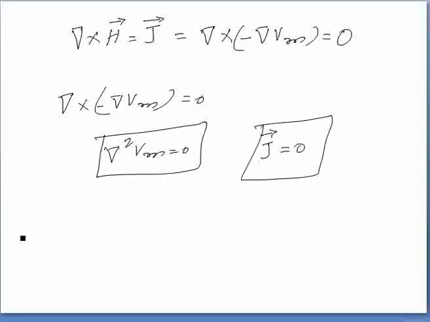We know that for the magnetostatic field, del dot B is equal to 0, because monopoles are not possible. In order to satisfy this equation, we can define the vector magnetic potential capital A, such that B, the magnetic flux density, is equal to del cross A.